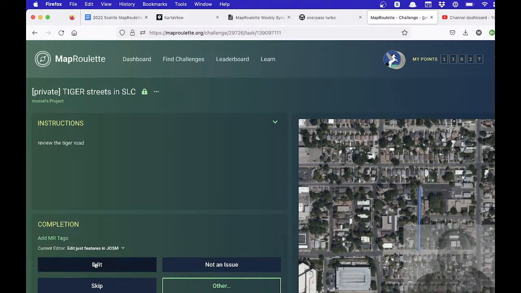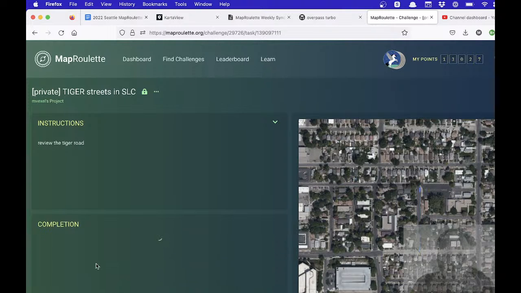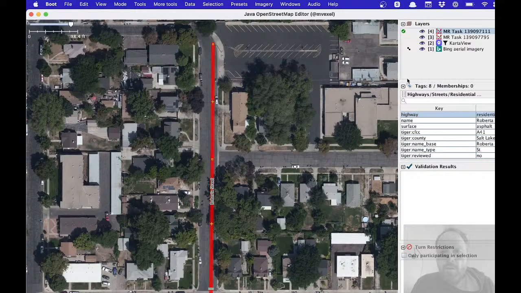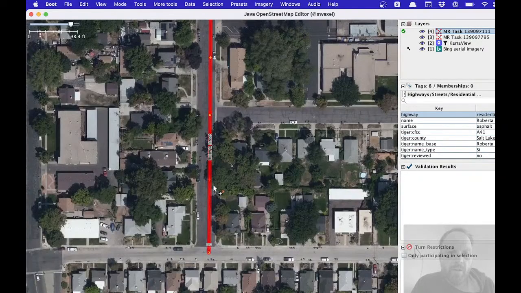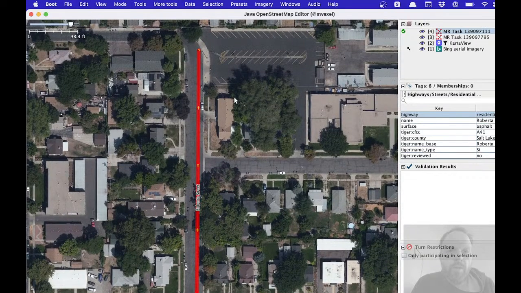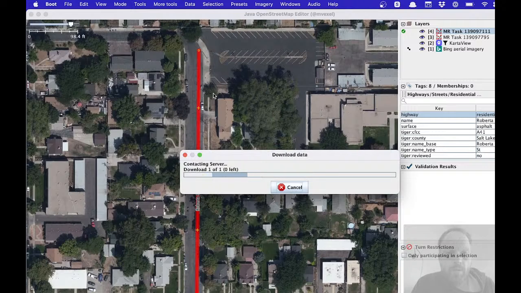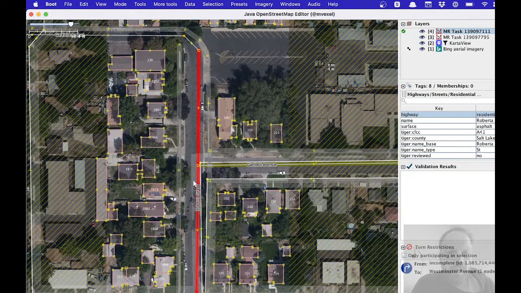So let me do one more. You'll see that it opens another layer for each task, which is, well, perhaps annoying, but it's the only way to load only that specific feature. So again, I load the data in the vicinity, make sure that everything is connected.